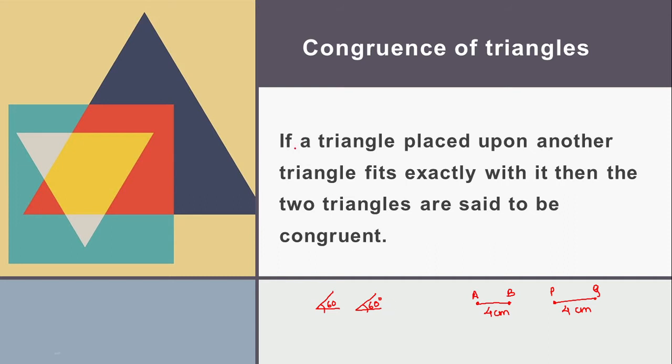Let's see what it is. If a triangle placed upon another triangle fits exactly with it, then the two triangles are said to be congruent. How are you going to check the congruence of triangles? You can take two triangles, and if they fit exactly one above the other, then you can say that the two triangles are congruent. Let's see this with the help of a figure.